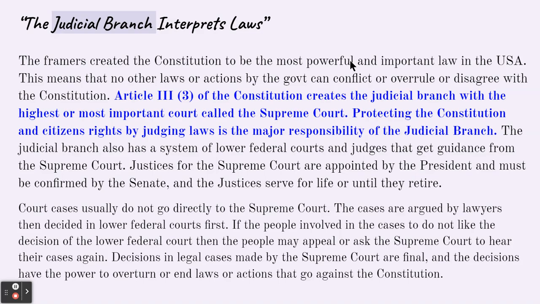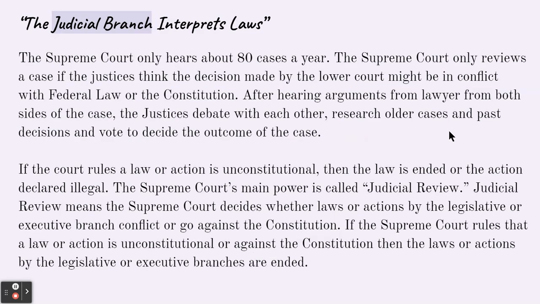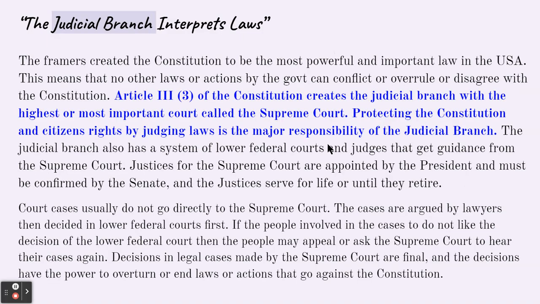Their job is to interpret the law or judge laws, right? So if the case comes to the Supreme Court, which is the highest court in the United States of America, they have to go through their process, which is called out here: hear from both lawyers, research older cases and past decisions to decide the outcome of the case.